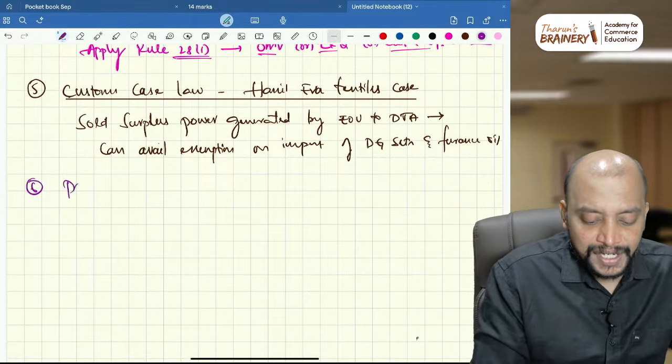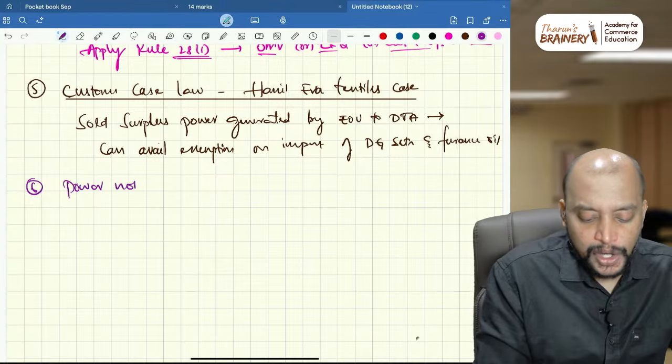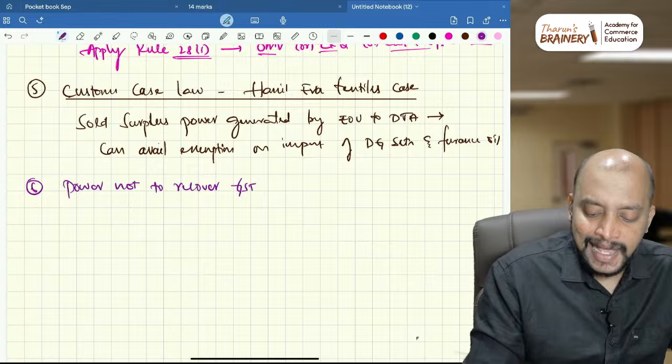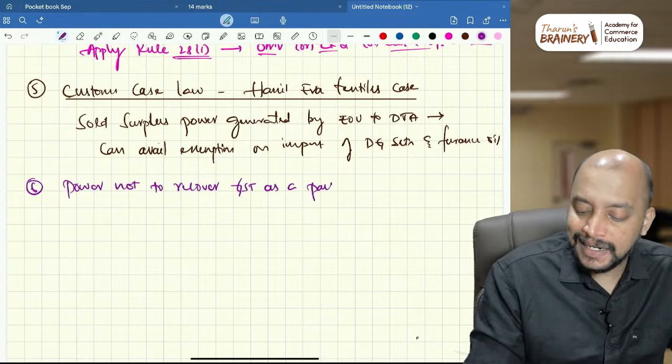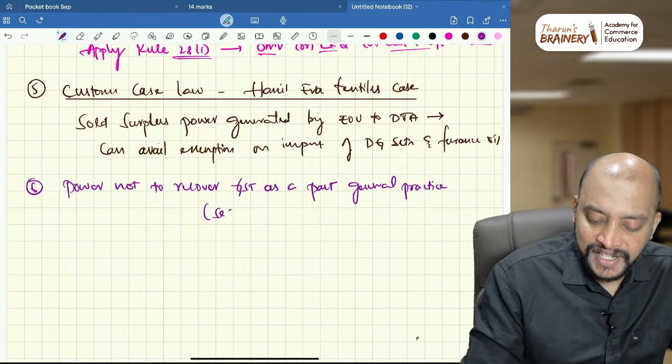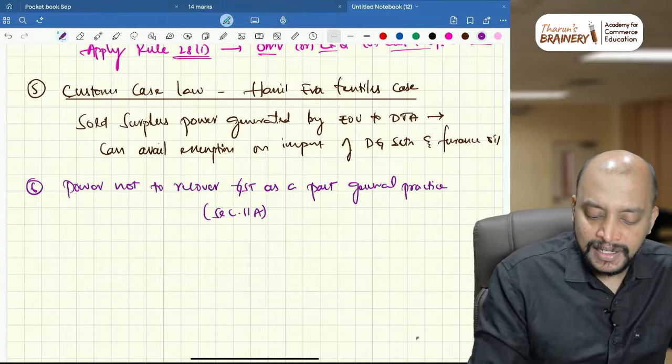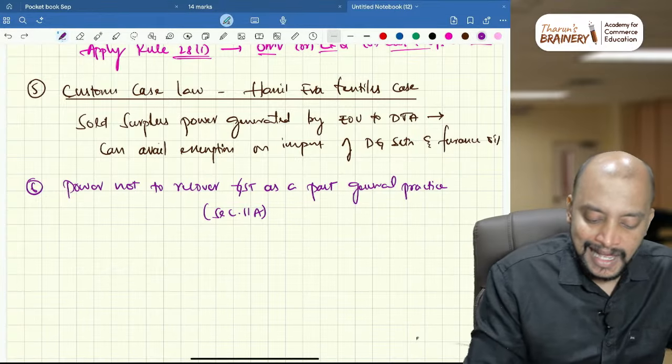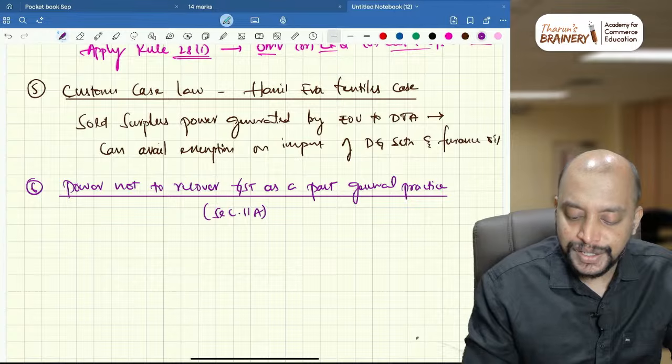Power not to recover GST as a past general practice, that is given in section 11A. Somehow I feel this question might be tested as a theory question. So what do you need to write?